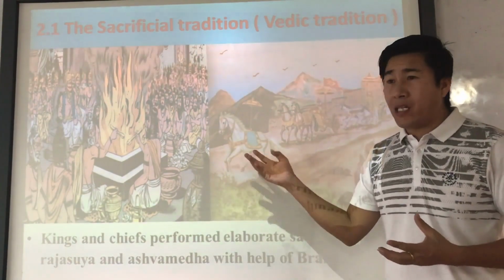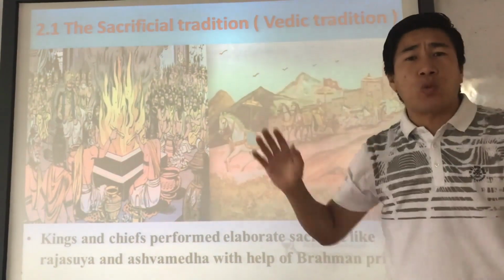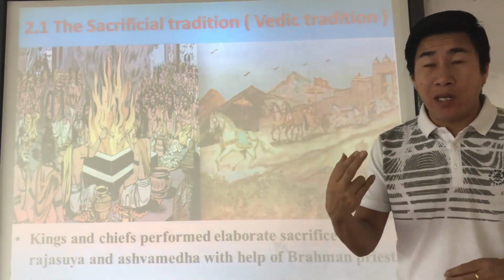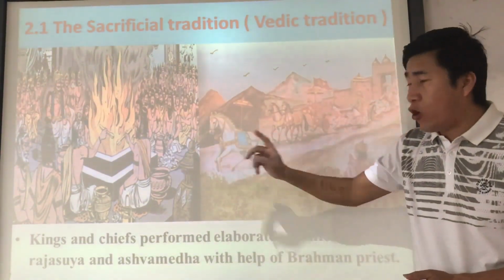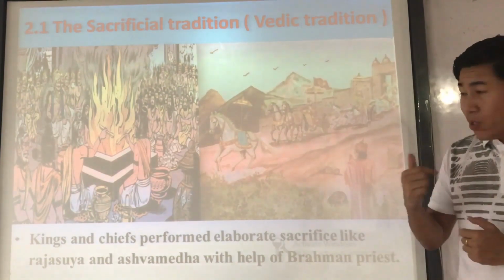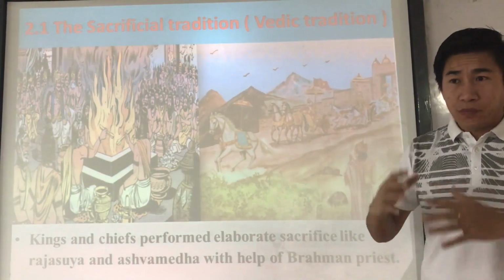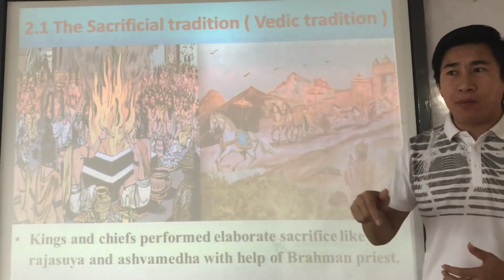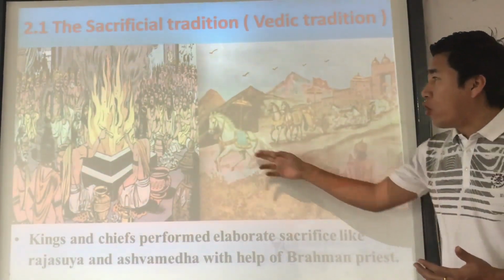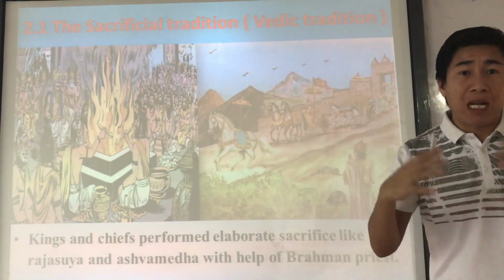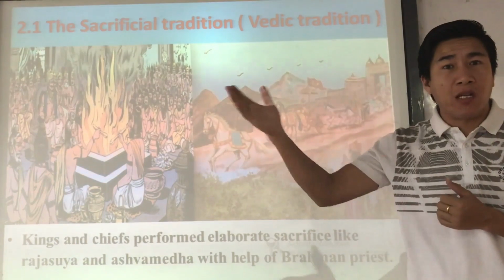He released the horse and sent his troops along with the horse, and let the horse roam wherever it wanted. This process takes almost 1 year. The same process goes on here. If any king tries to stop this horse, that means he is not going to accept the authority or power of the other king, so they need to have a war. If a king allows the horse to enter and roam in his kingdom or territory, that means he accepts the authority of the king who sent that horse.